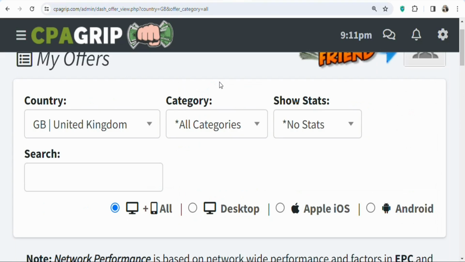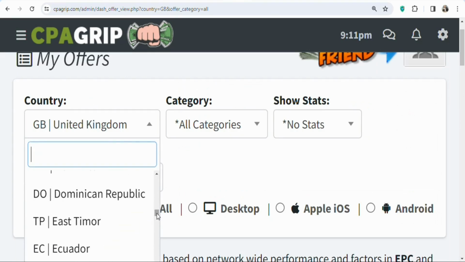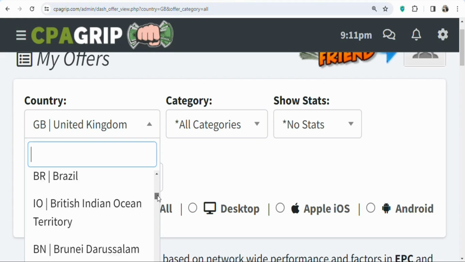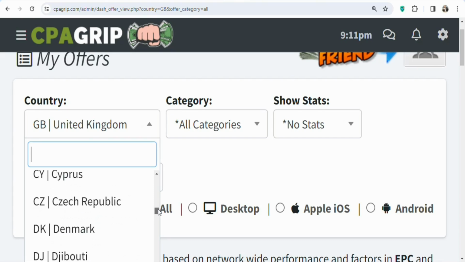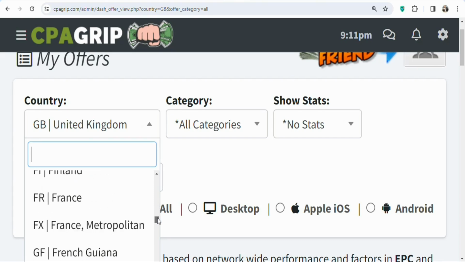There are many countries that you can select. When you click right here, you can scroll and then select any country that you want. There are many countries on this platform that you can select. As I scroll, a lot of them. Just click on any country that you want and then check the offers. If you find out that the offers have a higher payout, you can promote those offers. If you don't have a high payout, you have to select a different country.